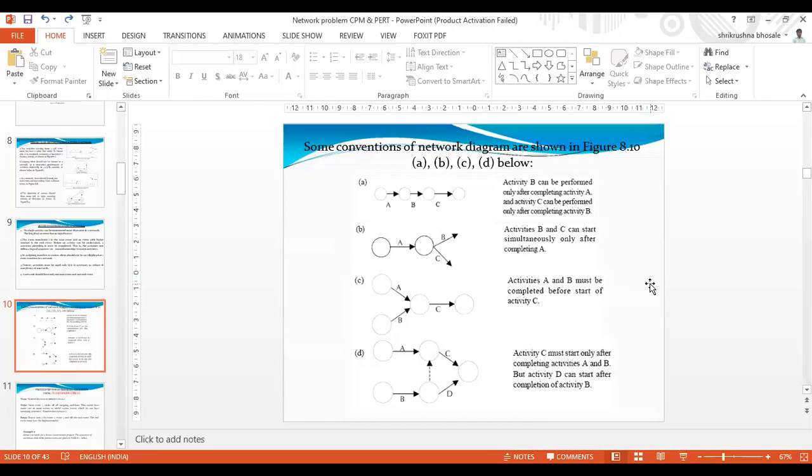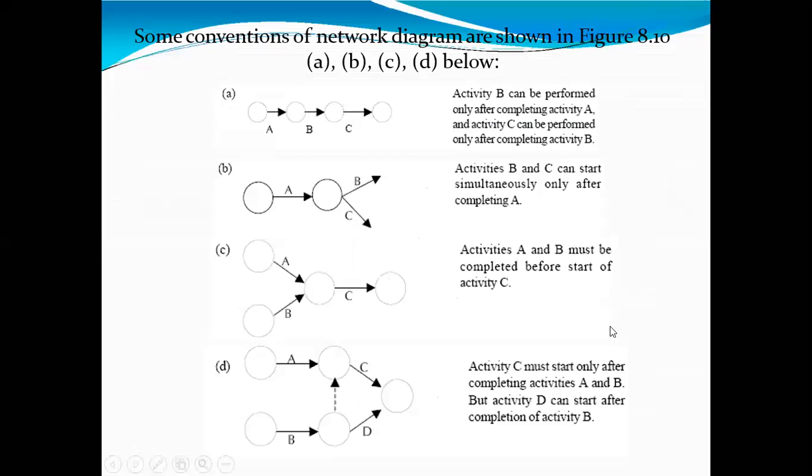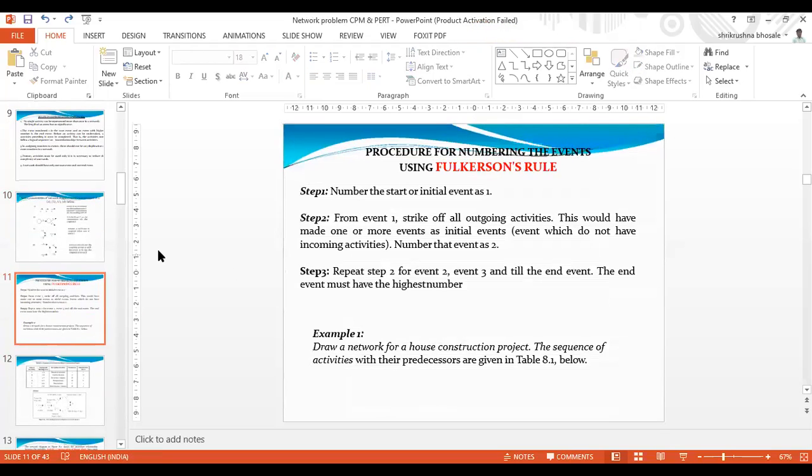Okay, this is the activities. Okay, some conventions in the activities. Then the next part is the Fulkerson rule.